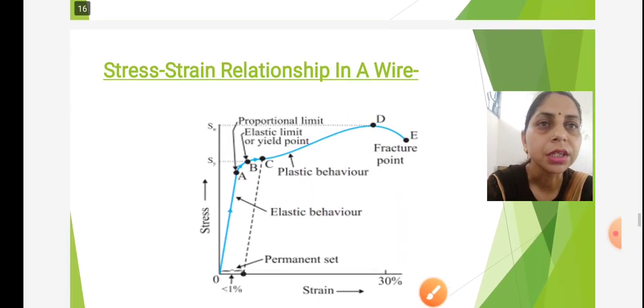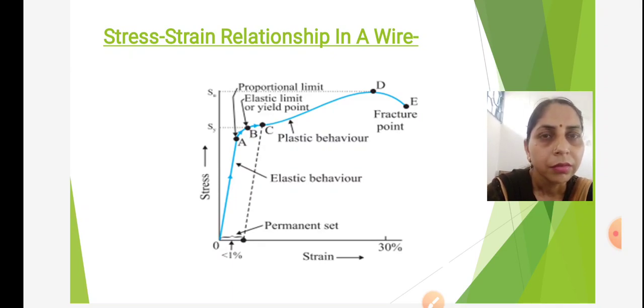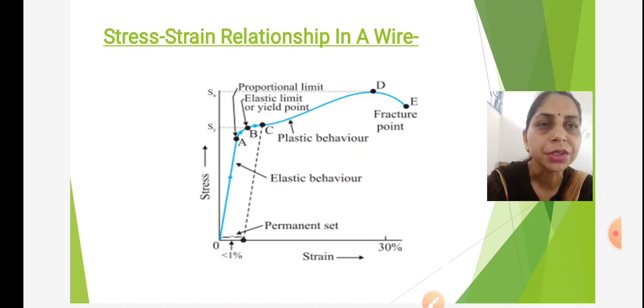Next is stress-strain relationship in a wire. We can apply the concept of stress and strain in a wire. It means when a wire is loaded with some external force, then how its length gets changed or how it gets deformed.